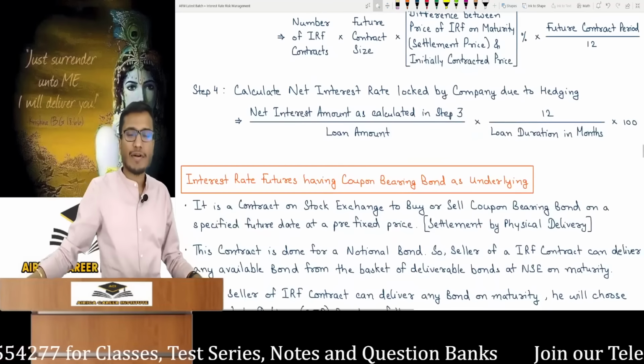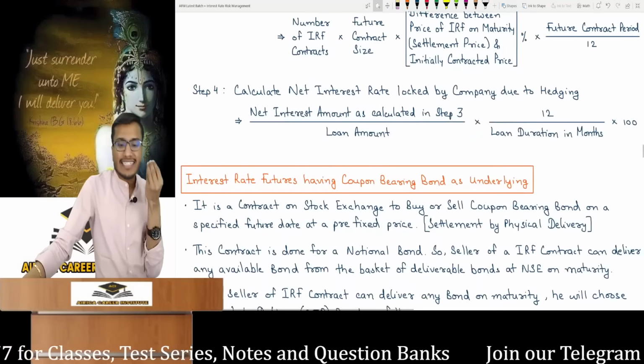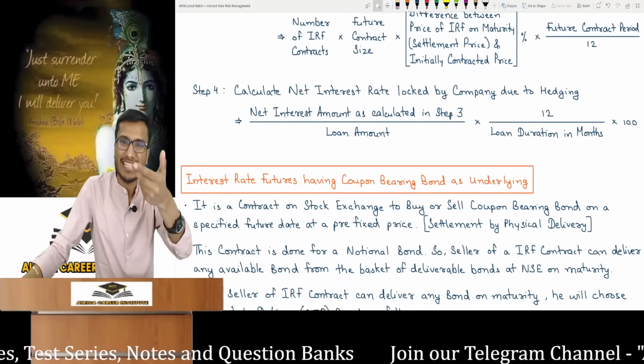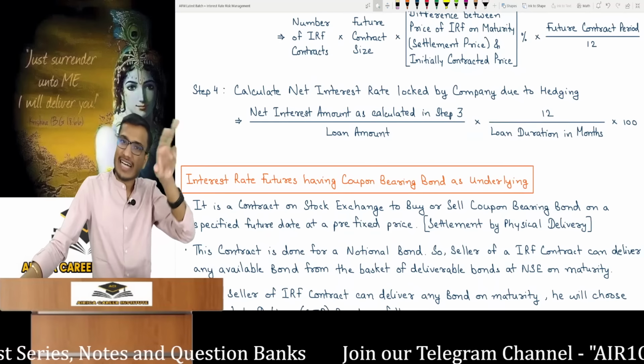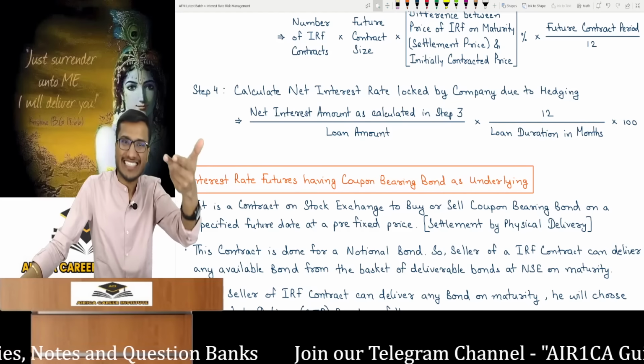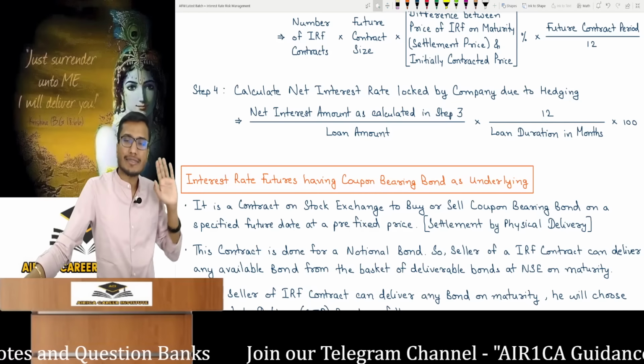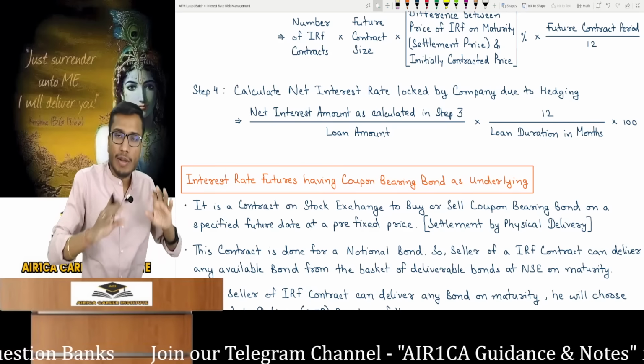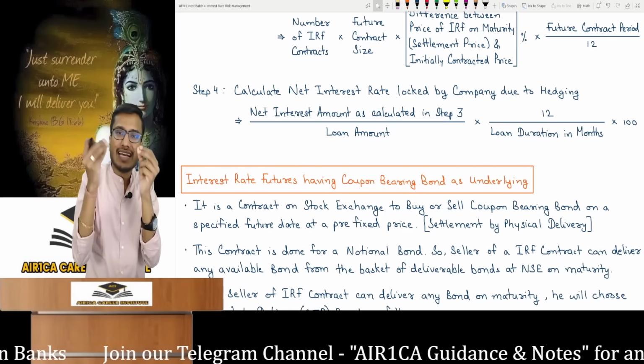Fourth and final step: the net interest rate locked by the company due to hedging. After hedging, what is the net interest rate that the company got locked into? We have calculated the net interest amount. Now let's also calculate its rate in percentage terms. For that, take the net interest amount calculated in step 3, divided by the loan amount. You'll find out the interest percentage on this loan.